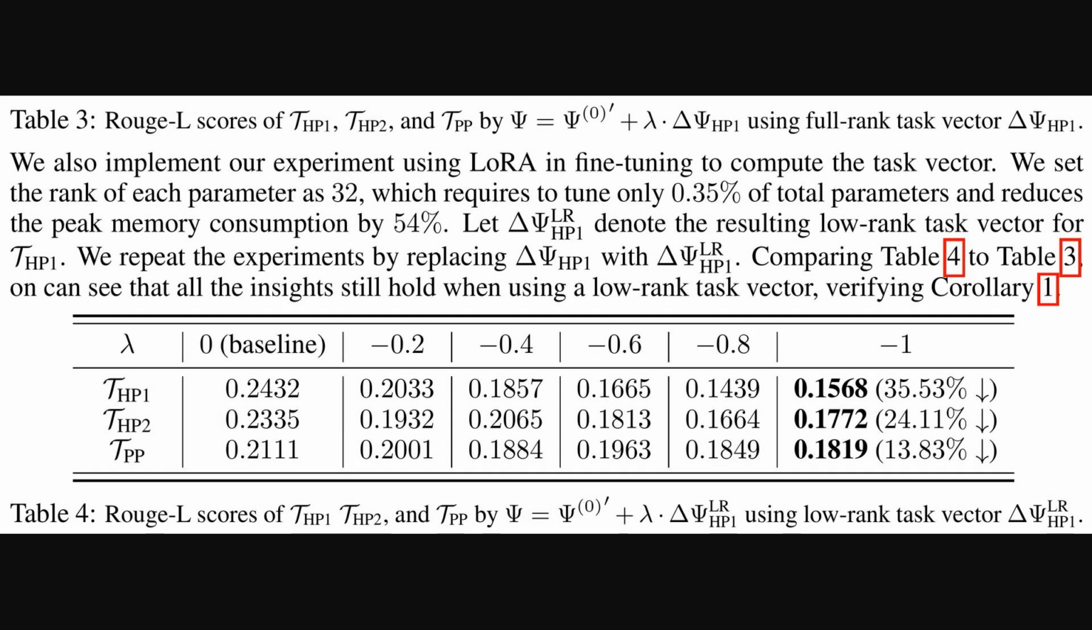Now, looking at Table 3, we see how these lambda weights specifically impact unlearning. It shows Rouge-L scores. That's a common metric for text generation quality for 3 tasks, T_HP1, T_HP2, and T_PP when using a full-rank task vector. As lambda becomes more negative to unlearn task T_HP1, its score drops significantly, as intended, but we also see an impact on the other tasks.